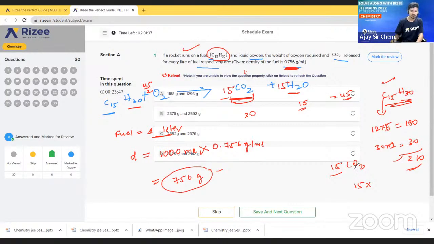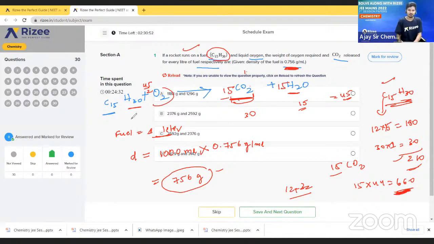15 into, so carbon atomic number how much? 6. What is the weight? So 12. So 12 plus oxygen 32. That means how much? So 44. So 15 into 44 how much? Tell me, 15 into 44 how much? Fastly. 660. At least help me in the calculations. So what is the molecular weight of this CO2? 660. Okay, sir.